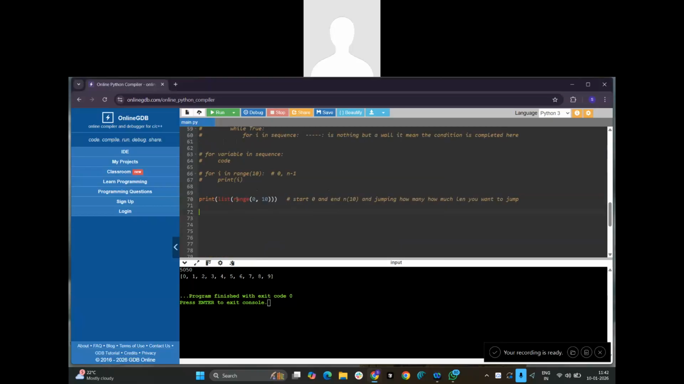So range is nothing but how many times we want to run. Basically, range is nothing but numbers from this particular range to that range. You got this, right? So if I want to print the numbers 1 to 10, how can I write it? Instead of n, the value will become n minus 1.